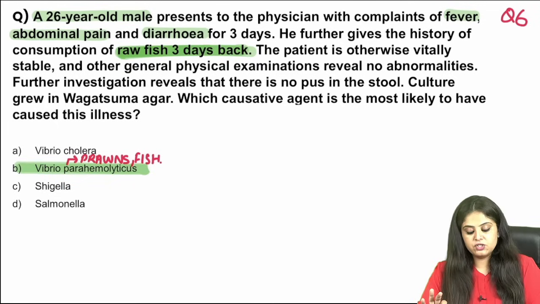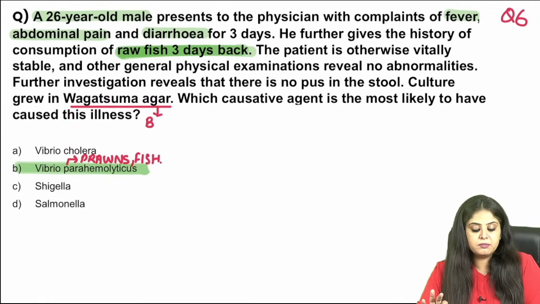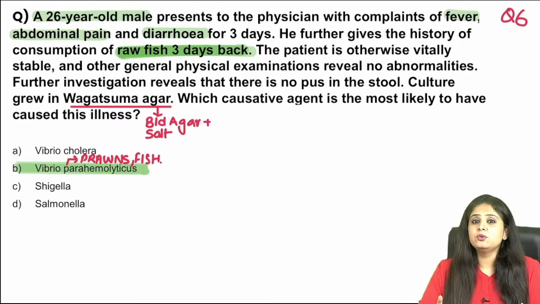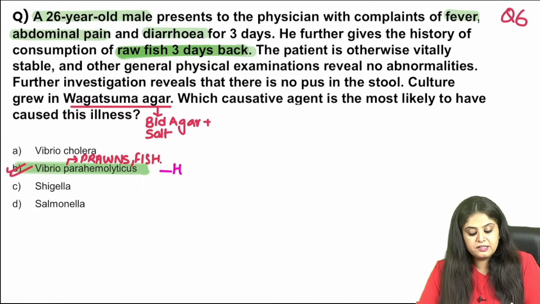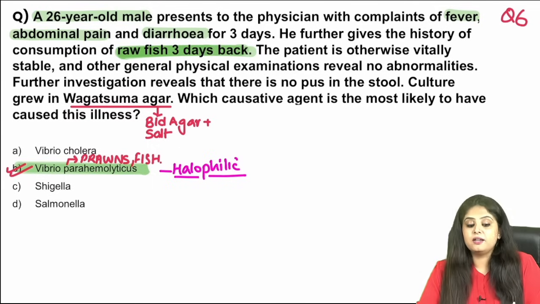Then further investigation tells us that culture grew in Wagatsuma agar. Wagatsuma agar is nothing but a typical blood agar. What you've added extra to it is basically salt. So you want an organism to grow, this organism loves salt. So is Vibrio parahaemolyticus a halophilic organism? Yes, this is a halophilic organism. It is salt loving, halophilic.